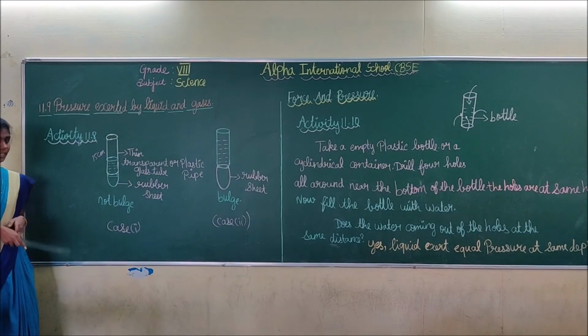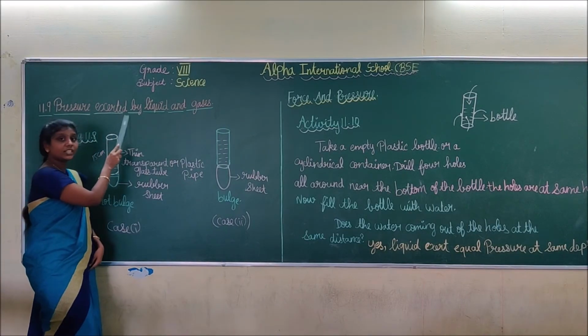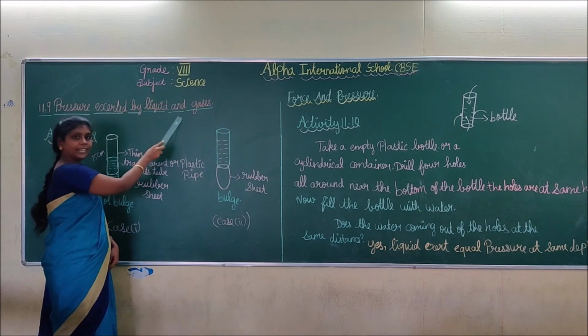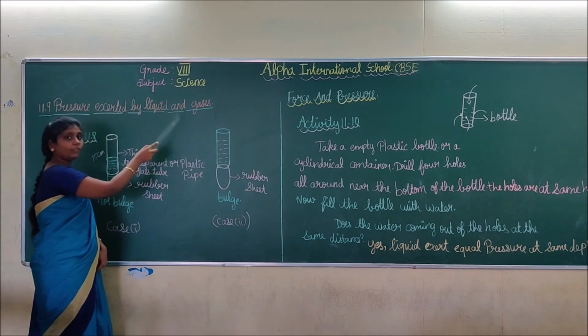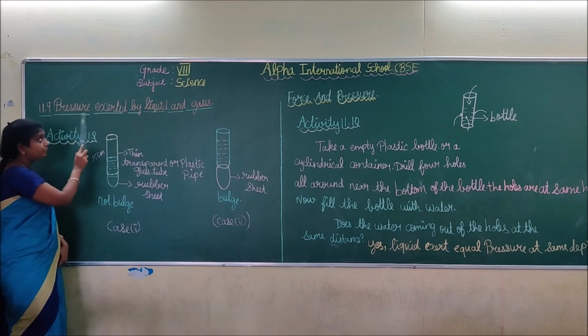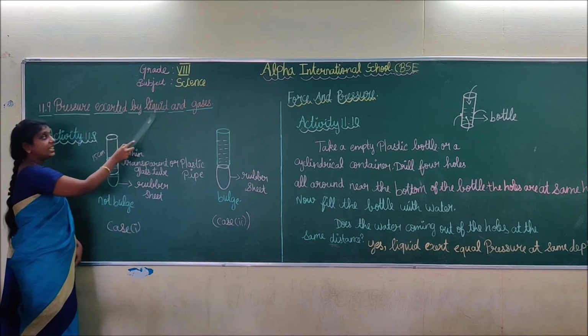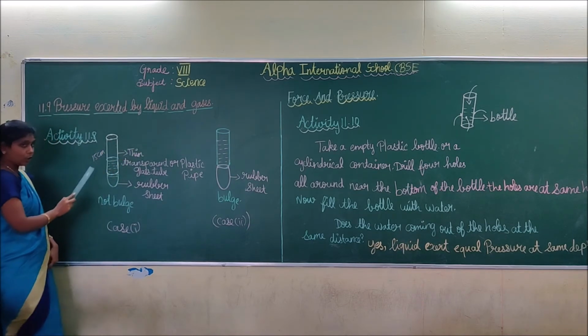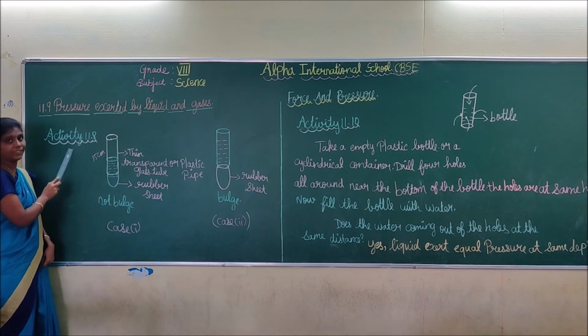Next we are going to see how pressure is exerted by liquids and gases. For that they are performing an activity.